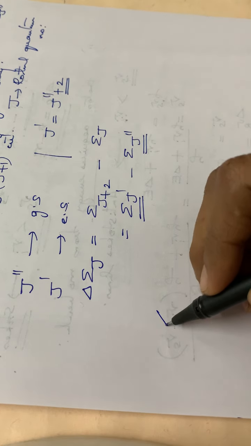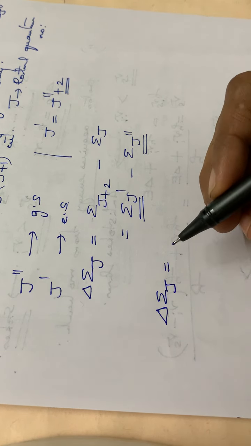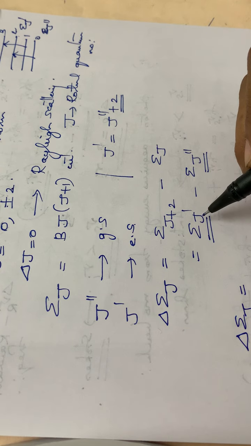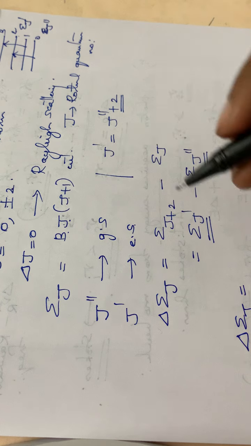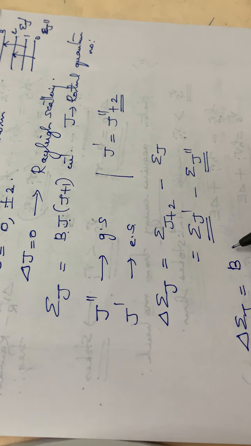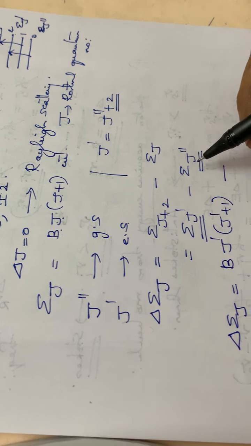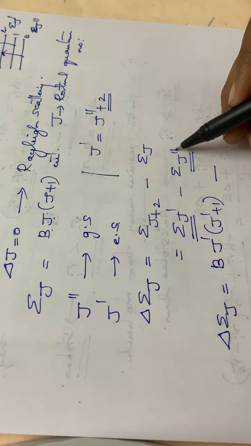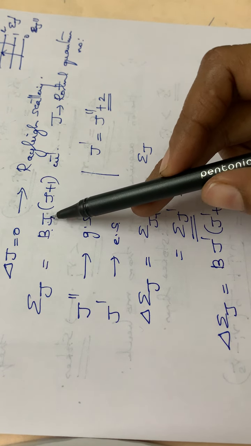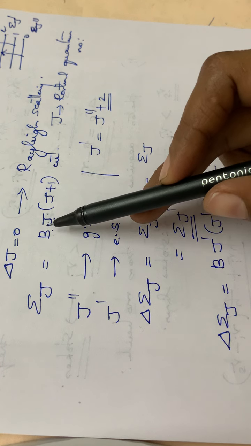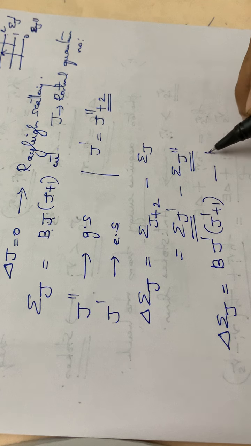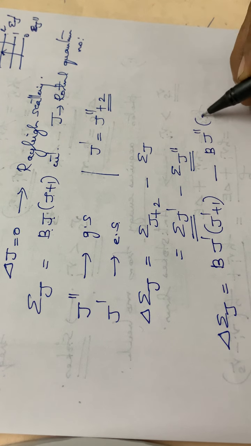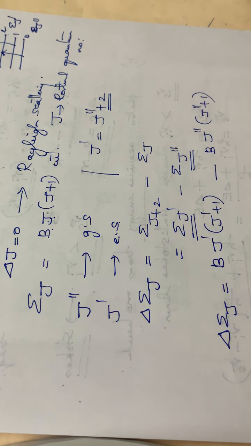Then delta epsilon J is equal to, for EJ dash, what is EJ dash? B into J dash into J dash plus 1, minus EJ2 dash. Then substitute for J as J2 dash, that is B into J2 dash into J2 dash plus 1.